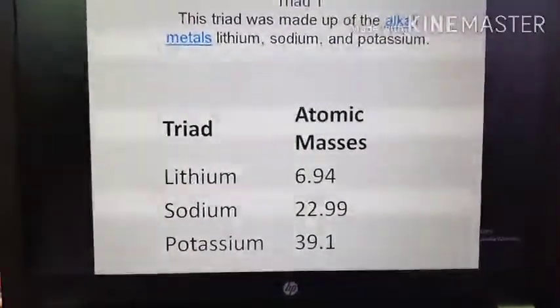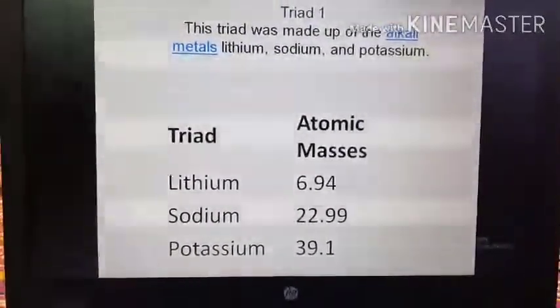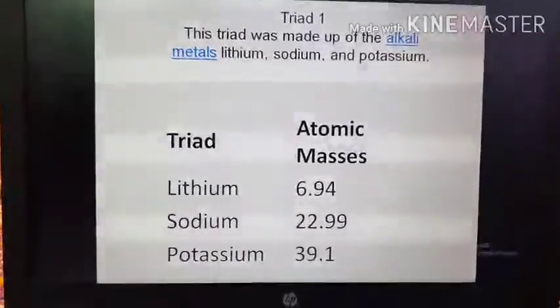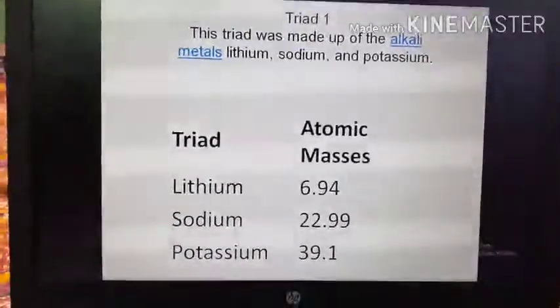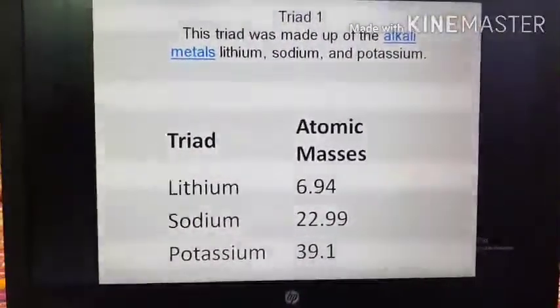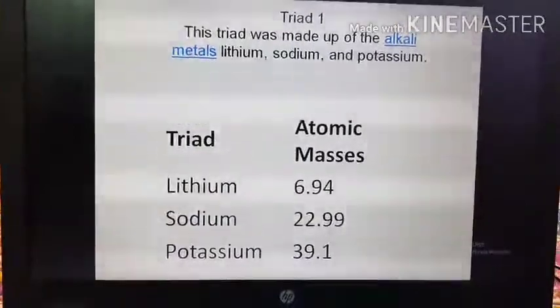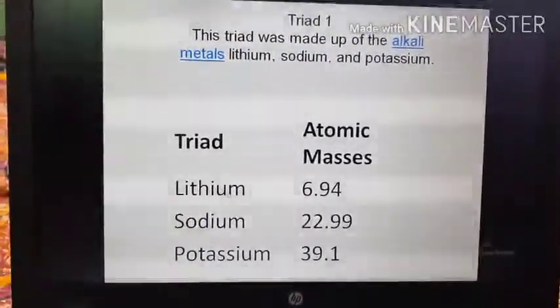If you take the arithmetic mean, you will observe that the atomic mass of the middle element is the arithmetic mean of the first and last elements. Now see, what chemical properties are similar here?